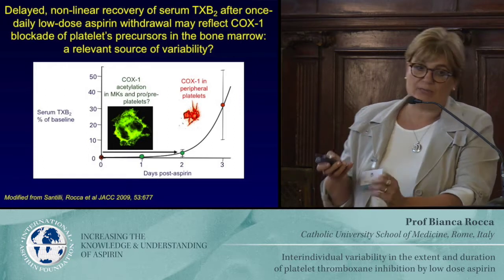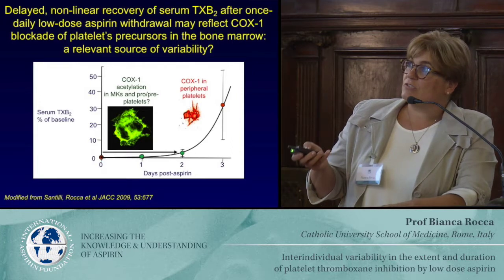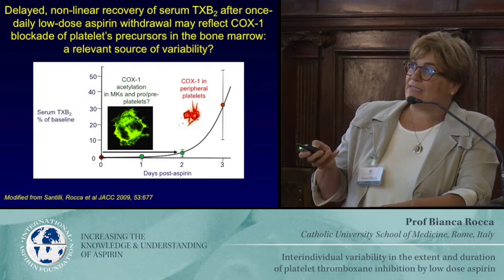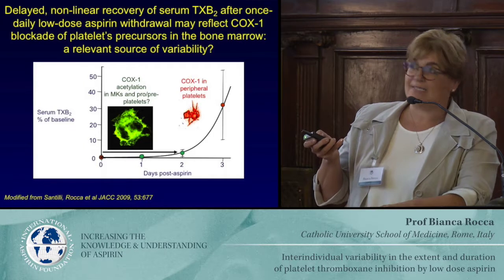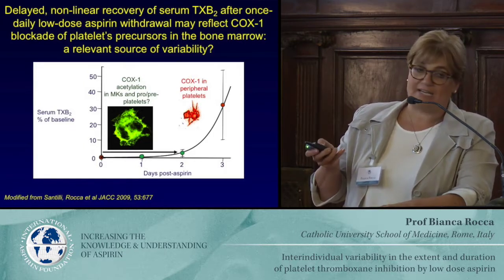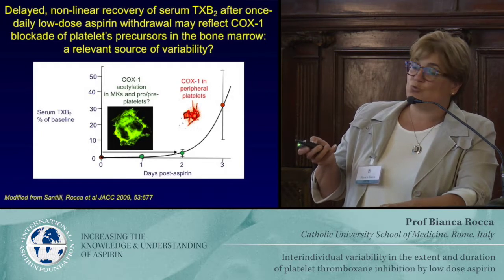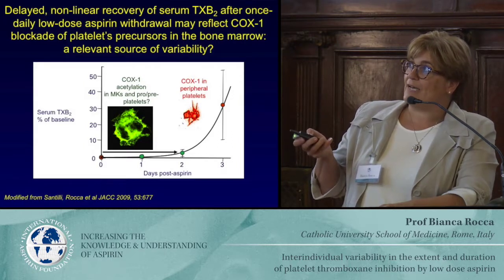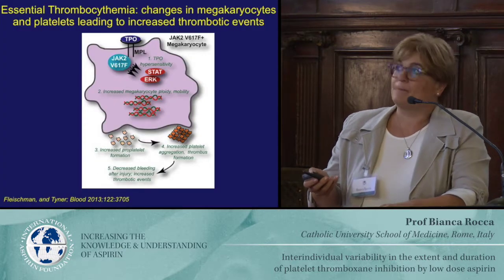And what was the interpretation? Here we are talking about the interpretation at that time. The interpretation was that the acetylation, based on systemic bioavailability of the drug, was hitting megakaryocytes, pre- and pro-platelets. Therefore, this delay was associated with this pharmacodynamic association. Then new platelets were released from the bone marrow, which had non-acetylated COX-1, and the activity in the peripheral blood was rising again.